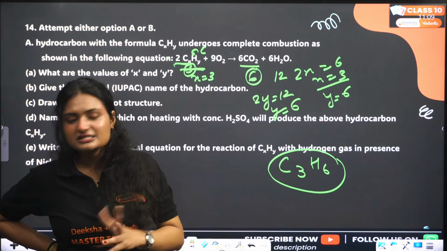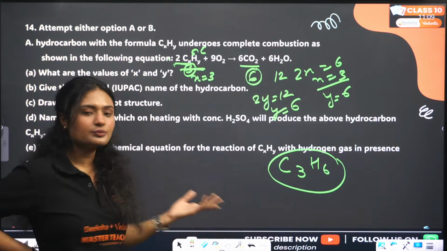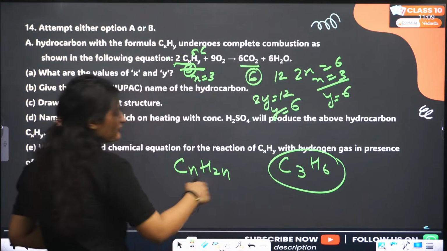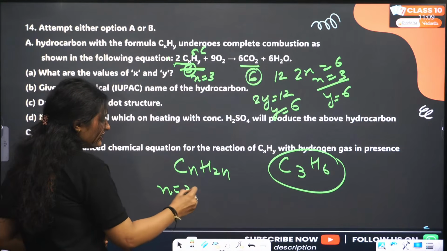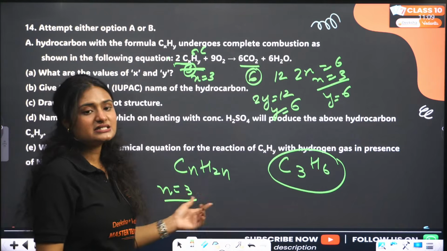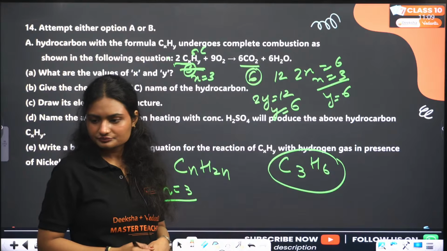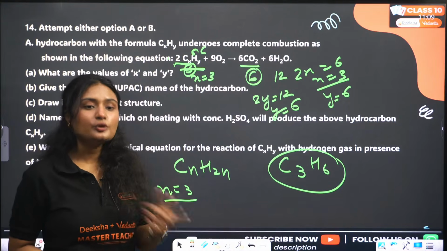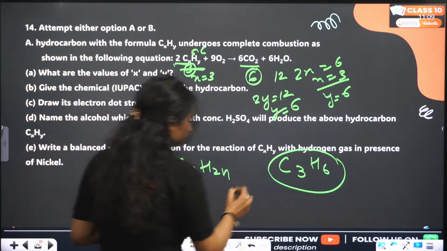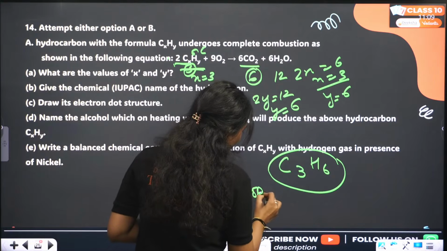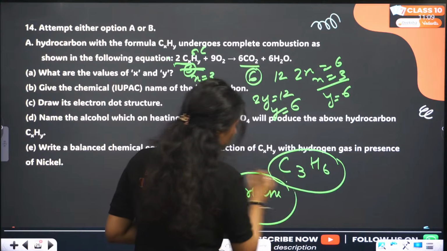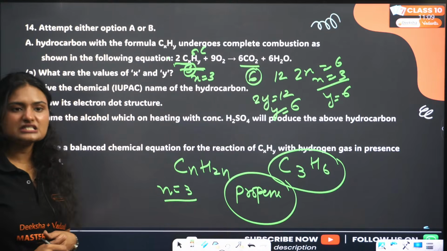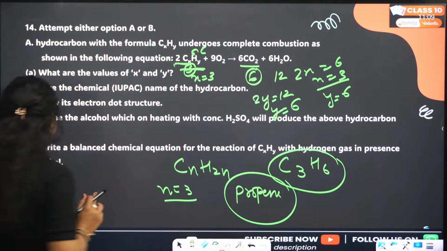Somebody said propane, somebody said propyne also. How is it? The general formula is CnH2n, right? If n equals 3, the general formula is CnH2n. So how is it propane? It is propene. This is the general formula of alkenes. So the hydrocarbon is propene. Let's draw its electron dot structure.